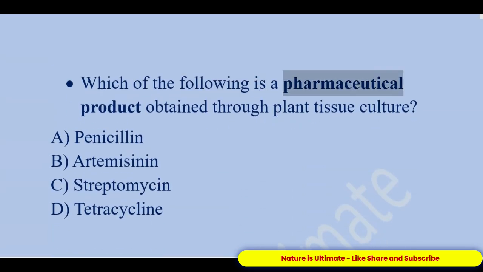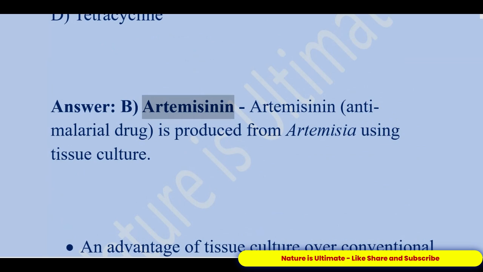Which of the following is a pharmaceutical product obtained through plant tissue culture? A. Penicillin. B. Artemisinin. C. Streptomycin. D. Tetracycline. Answer: B. Artemisinin. Artemisinin, an antimalarial drug, is produced from Artemisia using tissue culture.